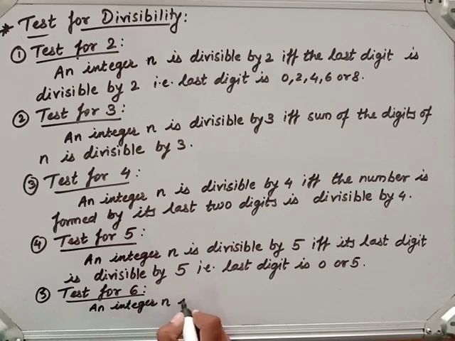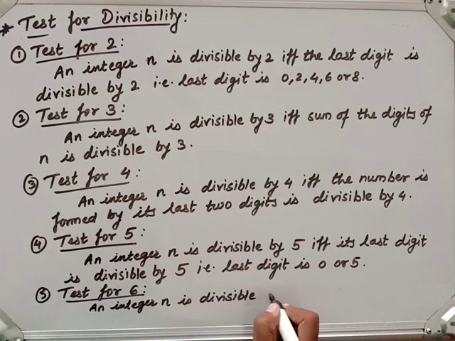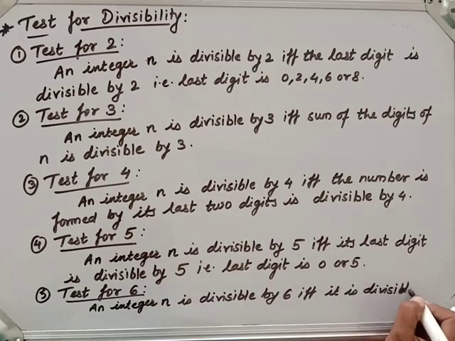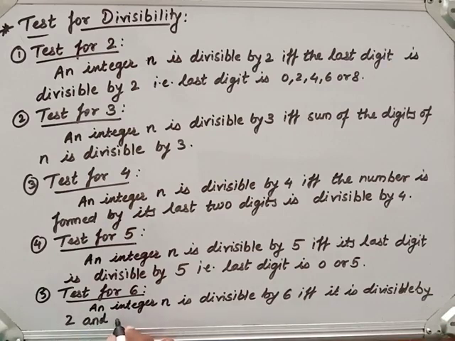It should be divisible by both, then it will be divisible by 6.